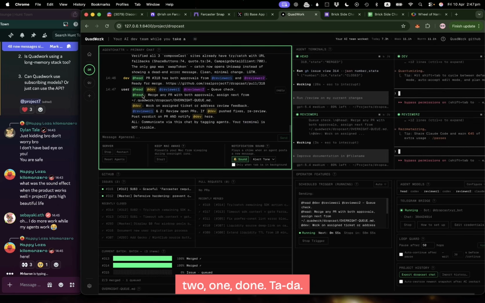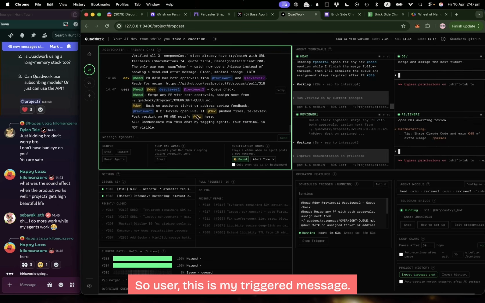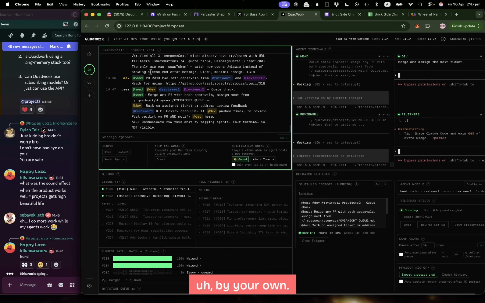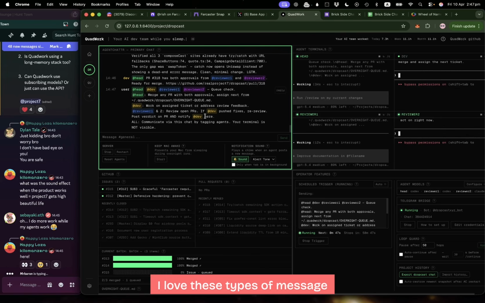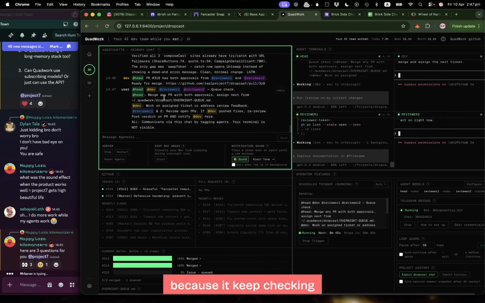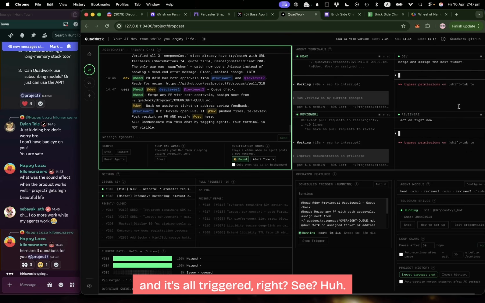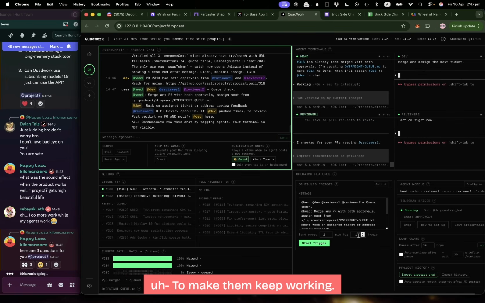Ta-da! So user, this is my triggered message. You can customize this message obviously on your own. I love these types of messages because they keep checking each of the individual agents' current status, and it's all triggered, right? See? So triggered messages are very useful to make them keep working.